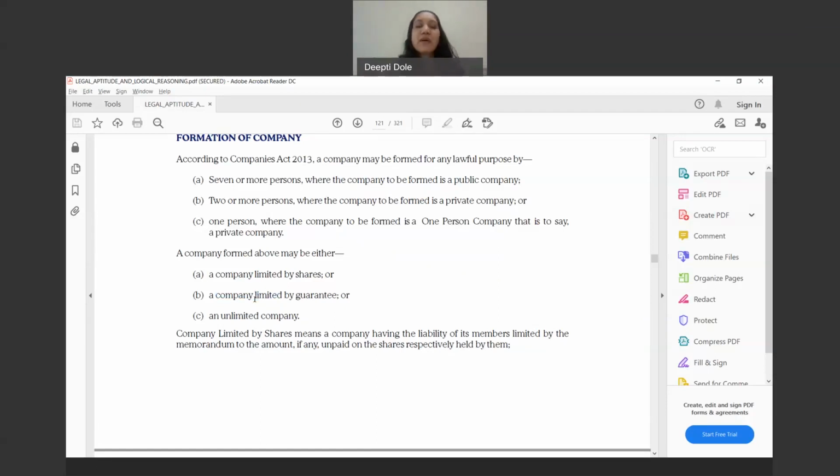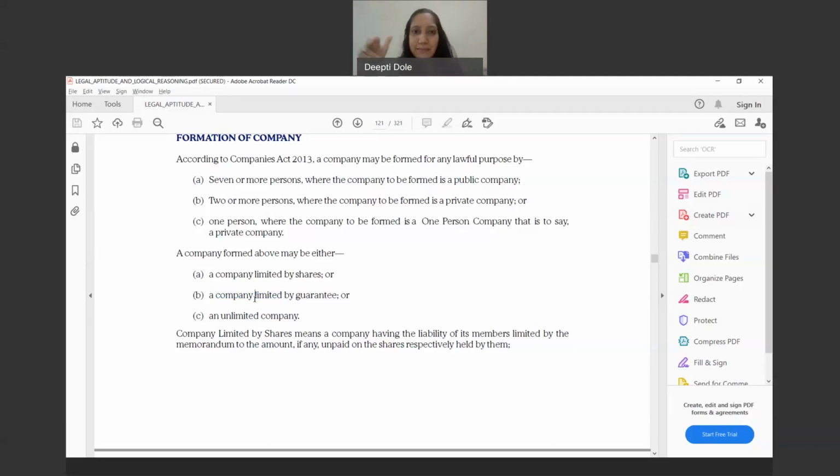So that's why, by members, you see how we have a distinction: one person company, one member; private limited company, two members; and public limited companies, minimum seven members. A private limited company has a minimum of two members and a maximum of 200.